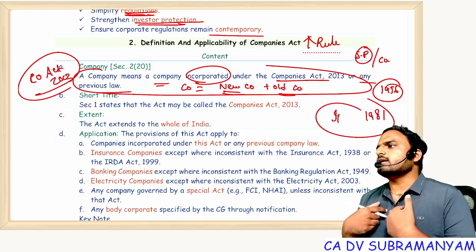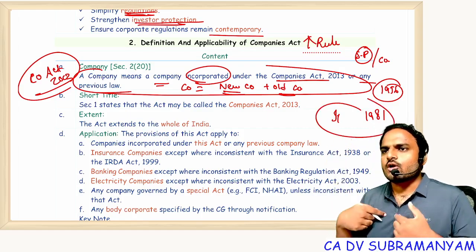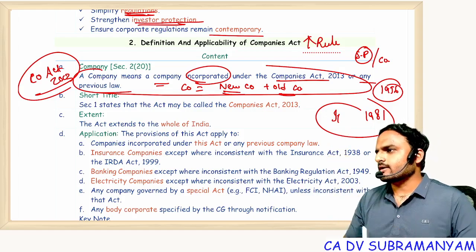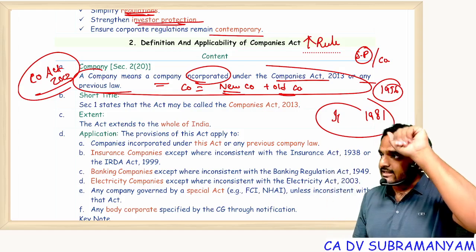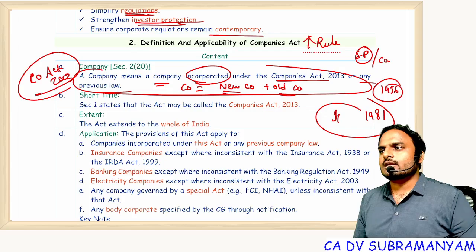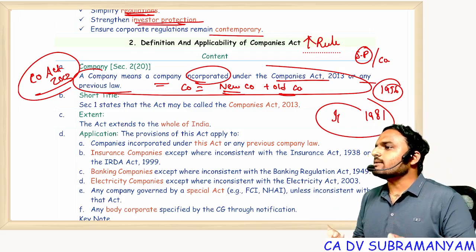Sir, I registered under Companies Act 1956. Should I follow the old act? Should I follow the new act? Wipro incorporated in 1946 under the 1913 Companies Act will get left out, whether the new act is applicable to me or not. ITC, the oldest company, also gets left out whether the new act is applicable or not.